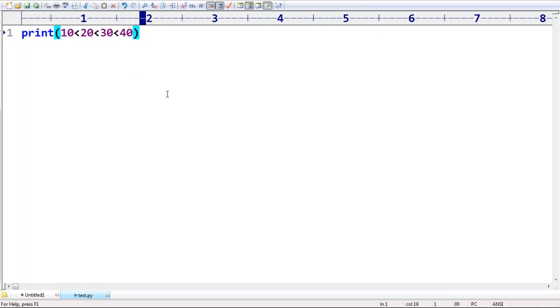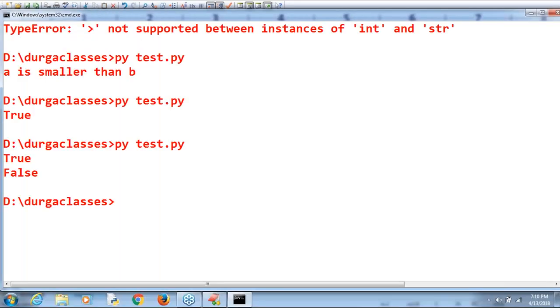Suppose I'm taking 10 less than 20, 20 less than 30, 30 less than 40, 40 greater than 50. Observe that carefully. What answer are we going to get by default? At least one condition fails. One condition failed. The others are satisfied, but this condition failed. Then automatically we are going to get false as the answer.